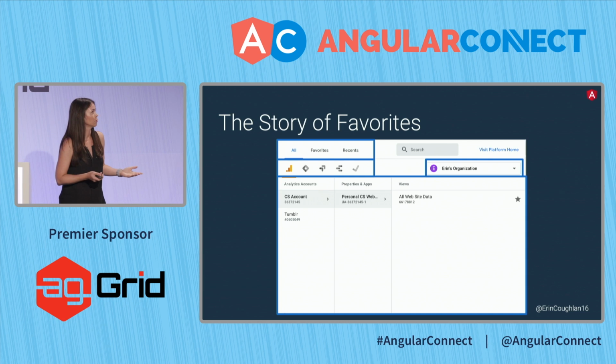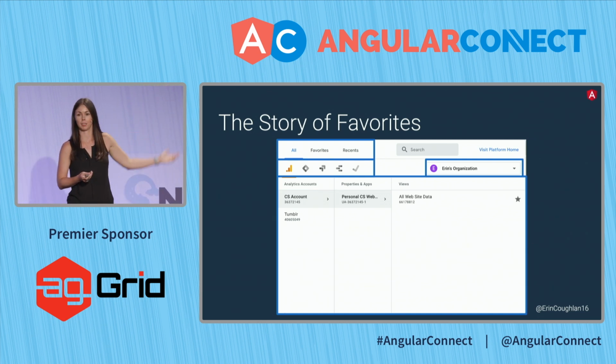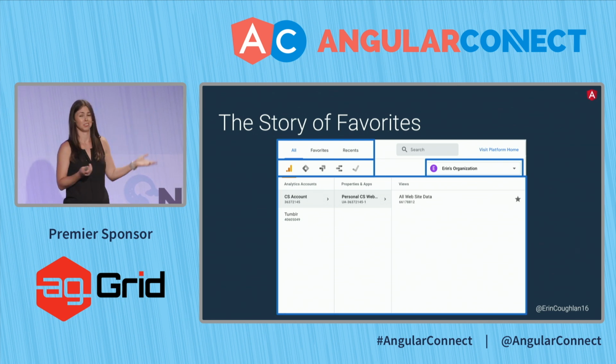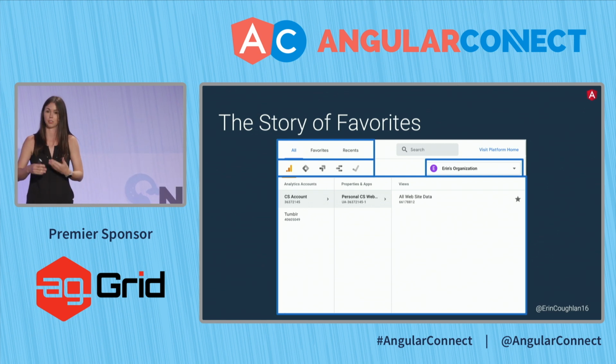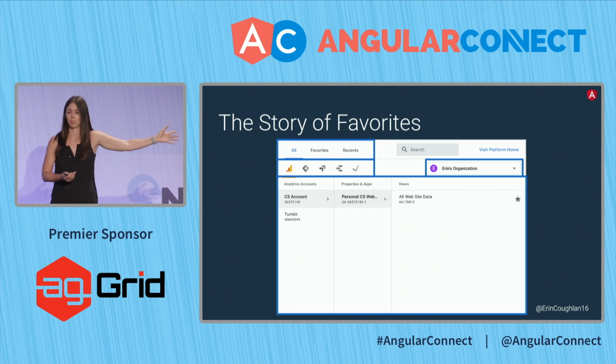So we have 4 main sections here. The top is a tab bar, and you can think of this as the Angular Material tab bar. Another one is the next level with the products. It's also a tab bar, just icons instead of text. Over on the side where it says Erin's organization, that is a drop-down. I click on it, I can switch organizations. And these 3 list views is another one.